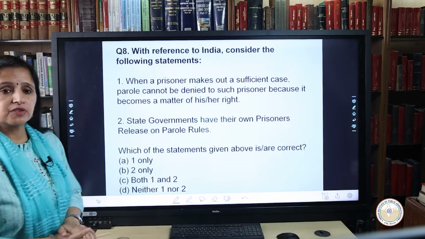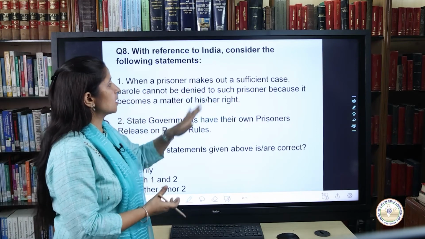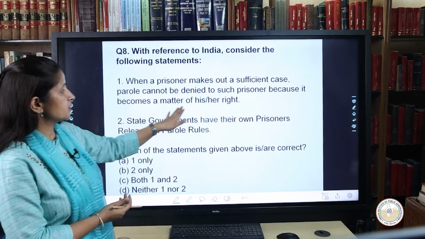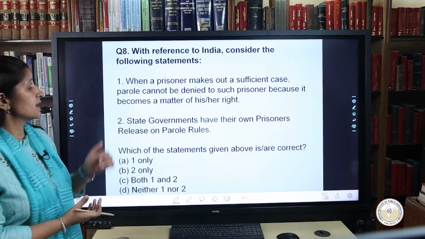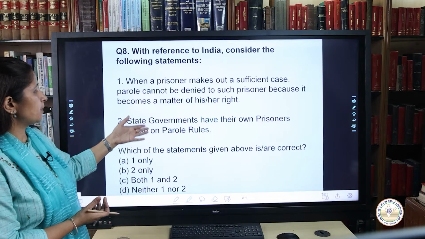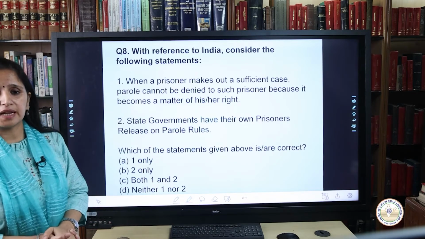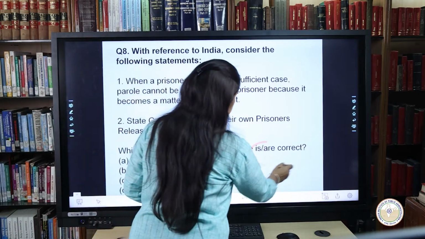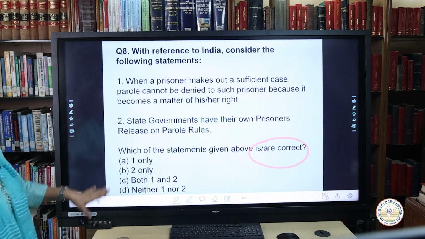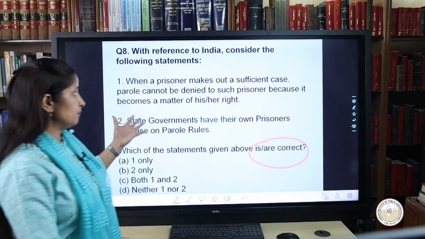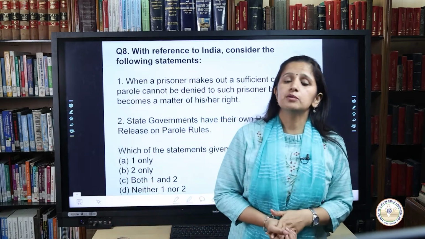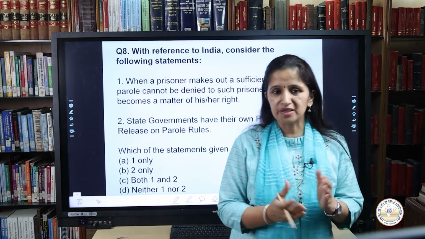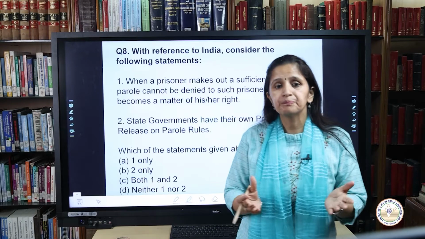Keeping in view the two statements in front of you: number 1, when a prisoner makes out a sufficient case, parole cannot be denied to such prisoner because it becomes a matter of his or her right. And number 2, state governments have their own prisoner release on parole rules. So keeping these two statements in mind, the question is which of the statements given above is correct. Here again we need to find out which amongst the two statements is correct. We have A, B, C, D, 4 options. So let's see the scenario here. State governments, we need to understand, have their own prisoner release on parole rules. Prisons is a state subject under the state list of the 7th schedule.